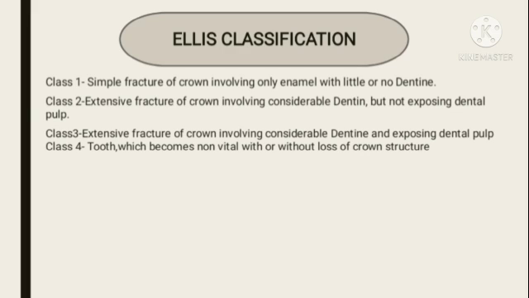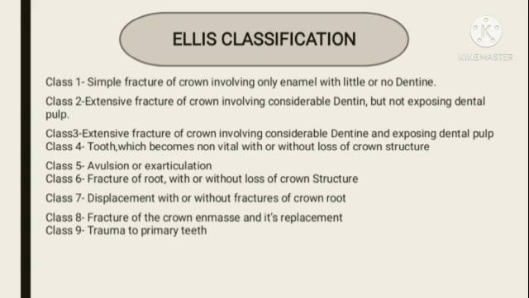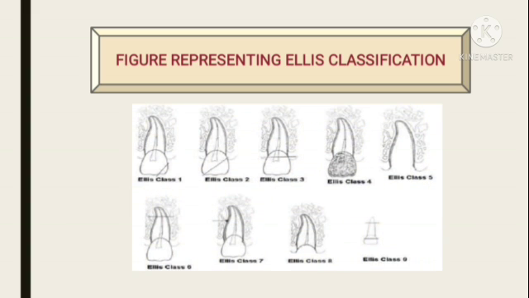Class 4, tooth which becomes non-vital with or without loss of crown structure. Class 5, avulsion. Class 6, fracture of root with or without loss of crown structure. Class 7, displacement with or without fracture of crown root. Class 8, fracture of the crown en masse and its replacement. Class 9, trauma to primary teeth. This is the pictorial representation of Ellis's classification.